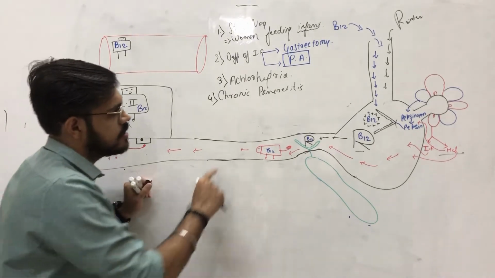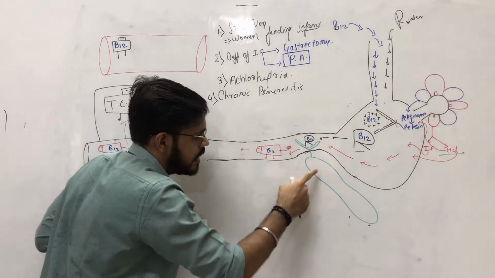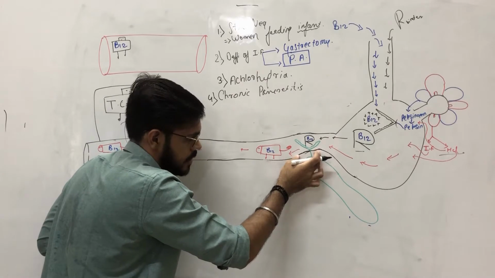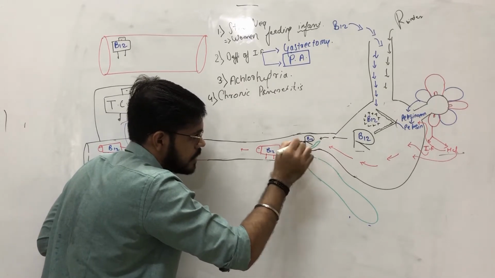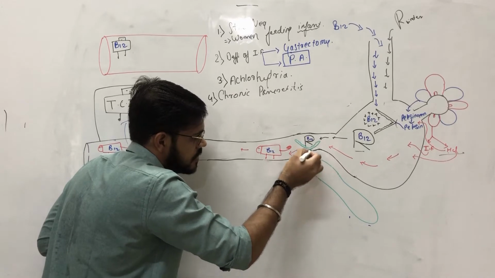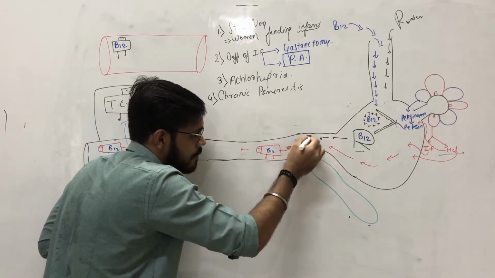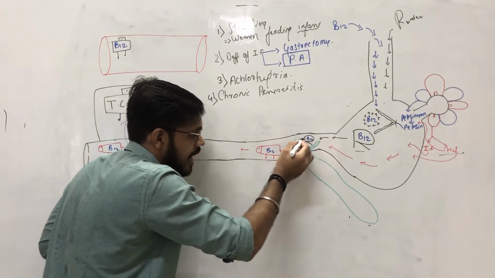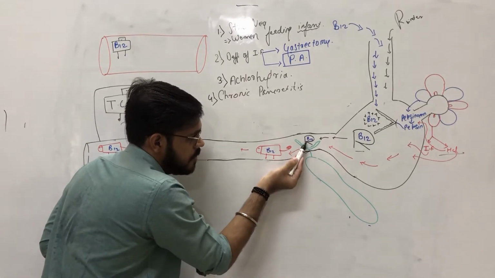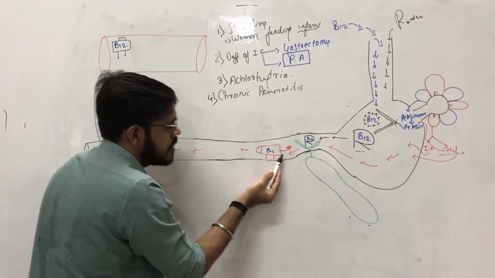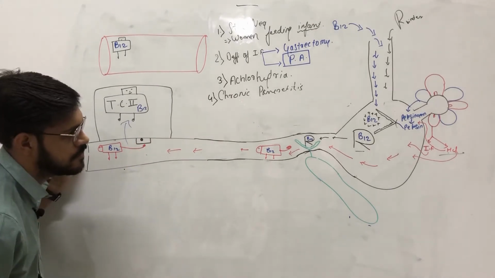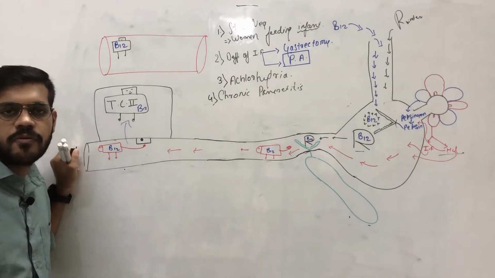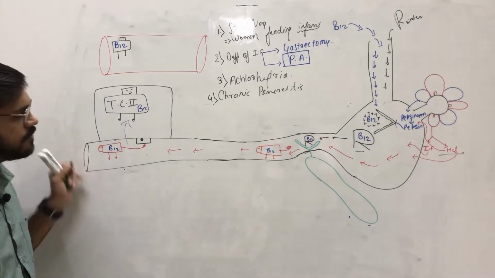Again, if a person has chronic pancreatitis, then in this condition the pancreatic juice will not be secreted. This pancreatic juice contains a lot of enzymes. These enzymes destroy the R binder, the protein R binder, and they let the B12 free. If this R binder is not destroyed, then the B12 will not get free, and further it will not be available for absorption. Hence, due to this condition, there will be a deficiency of B12.